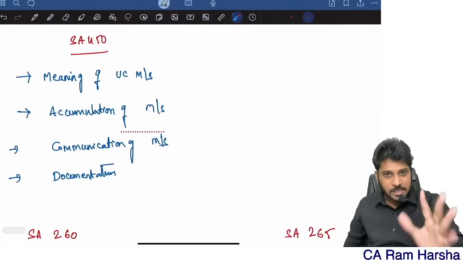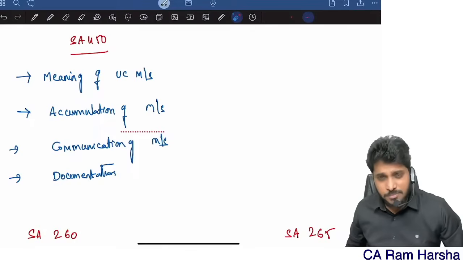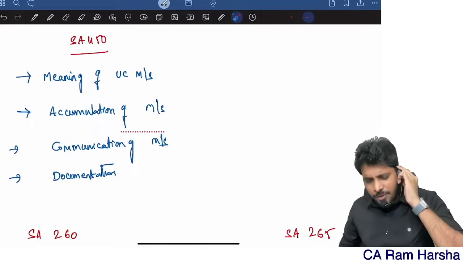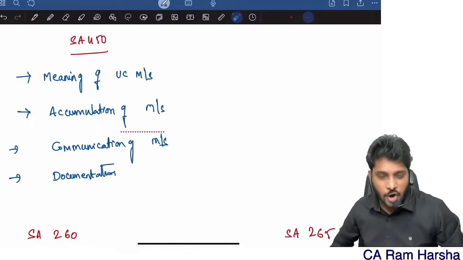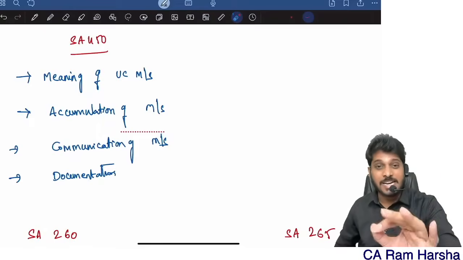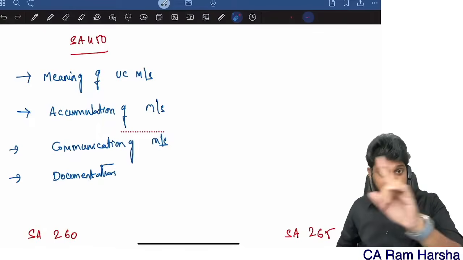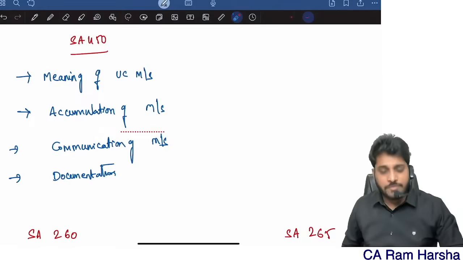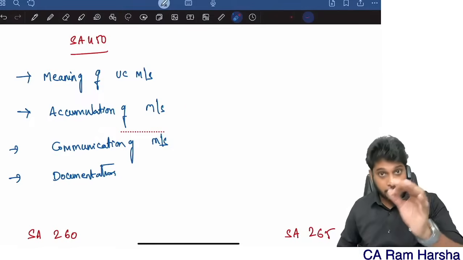Now, 450. First, let's begin the chapter with SA 450, evaluation of misstatements identified in an audit. Evaluation of misstatements identified in an audit. That is the standard heading.